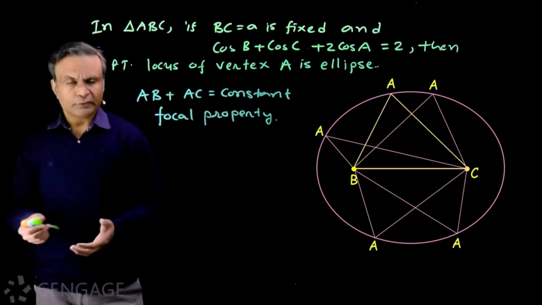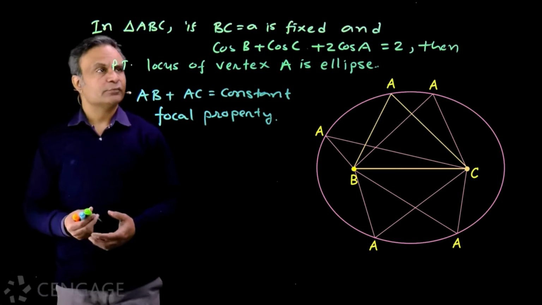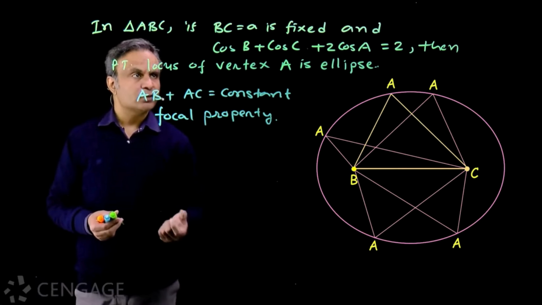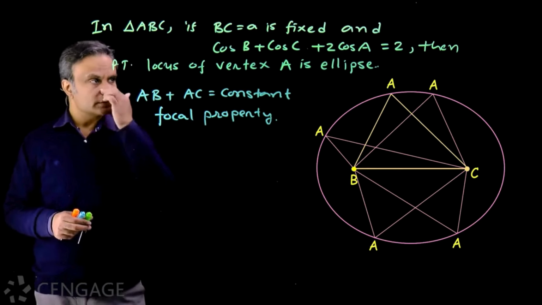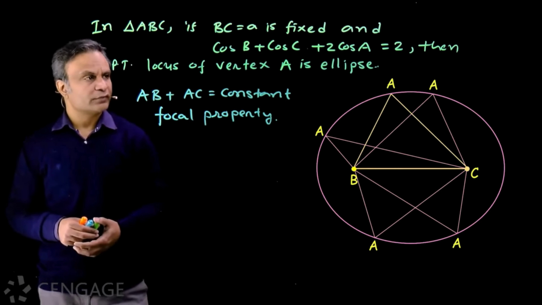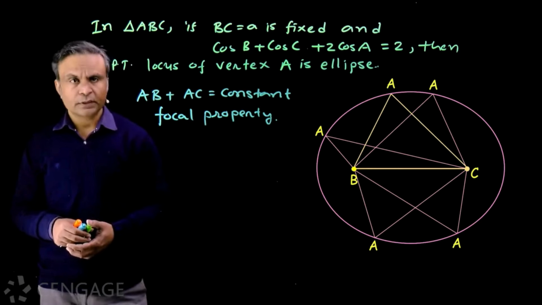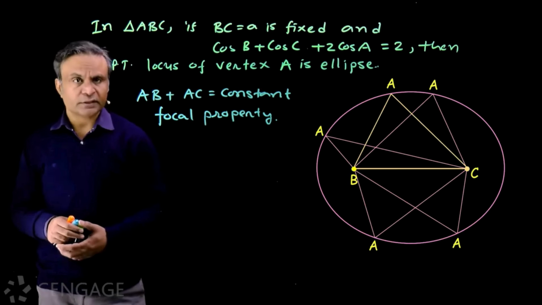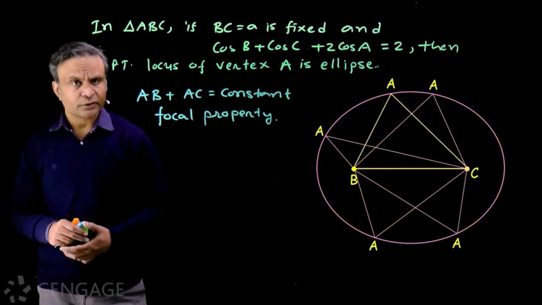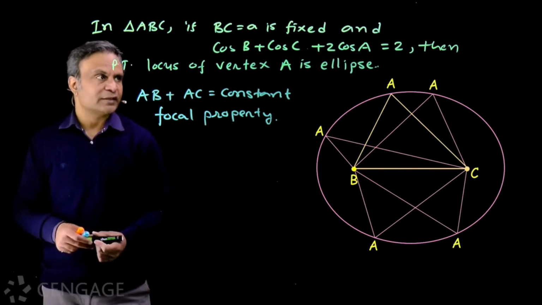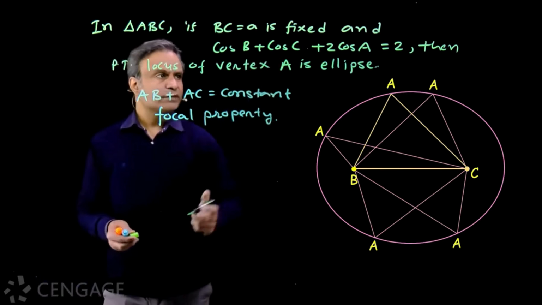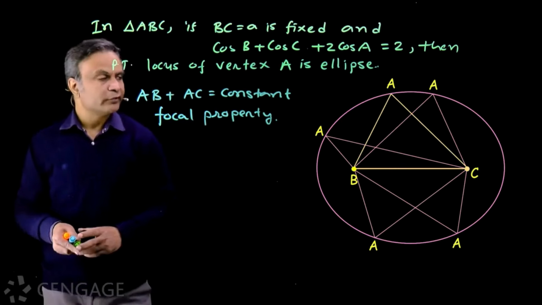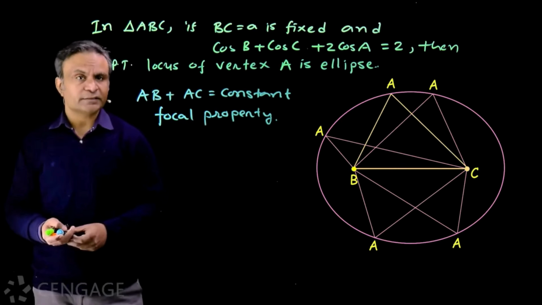Okay. Now we have this question. In triangle ABC, if BC is equal to a is fixed and cos B plus cos C plus 2 cos A is equal to 2, then prove that locus of vertex A is ellipse. Here base BC is fixed and vertex A is variable. It moves on the plane in such a way that cos B plus cos C plus 2 cos A is equal to 2, then we have to prove that locus of vertex A is ellipse.